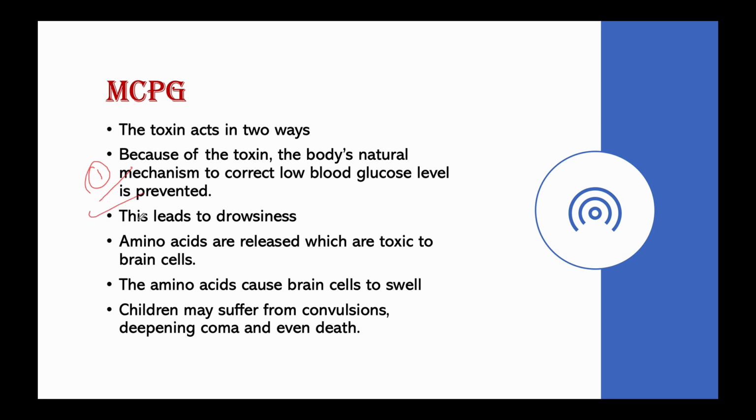When the toxin stops the fatty acid conversion into glucose midway, amino acids are released. These amino acids are very toxic to brain cells. Amino acids cause brain cells to swell, resulting in brain edema. As a result, children may suffer from convulsions, deepening coma, and even death, because amino acids are charged particles.